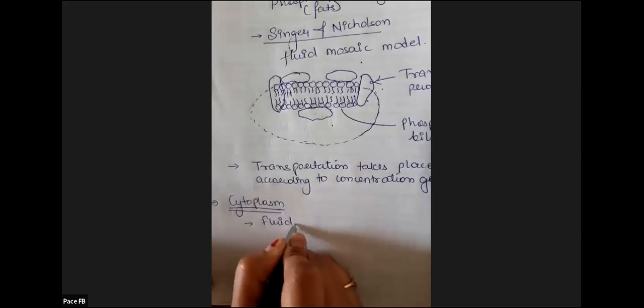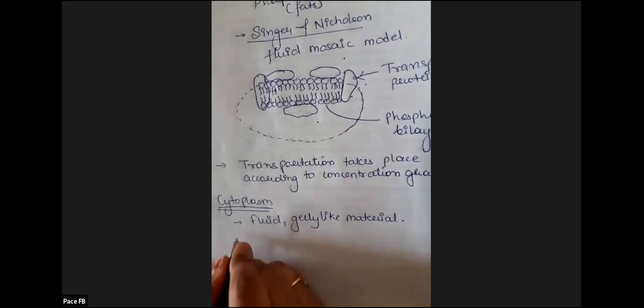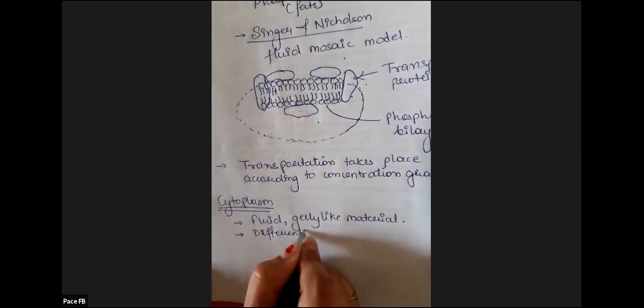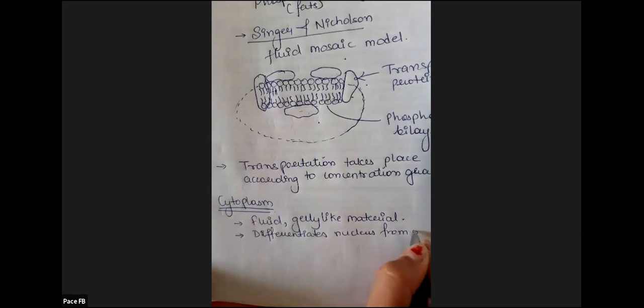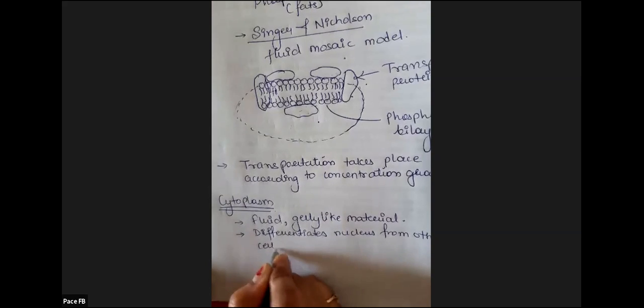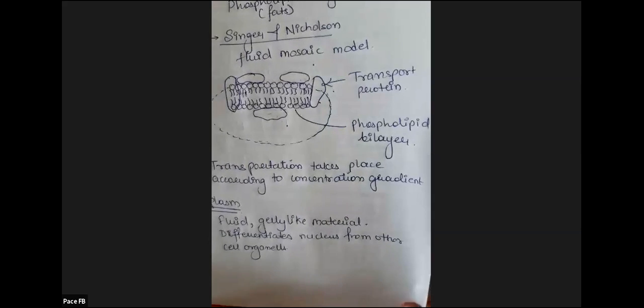So cytoplasm is the fluid, jelly-like substance in the cell. It gives fluidity to the cell. Cytoplasm differentiates the nucleus from other cell organelles, because the nucleus has its own fluid material, that is nucleoplasm.